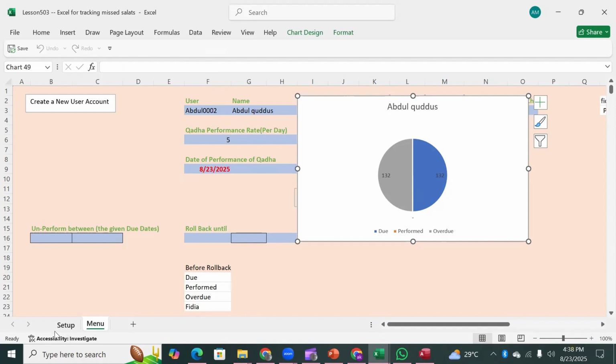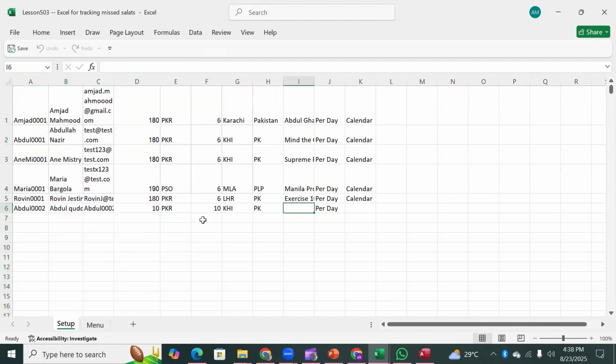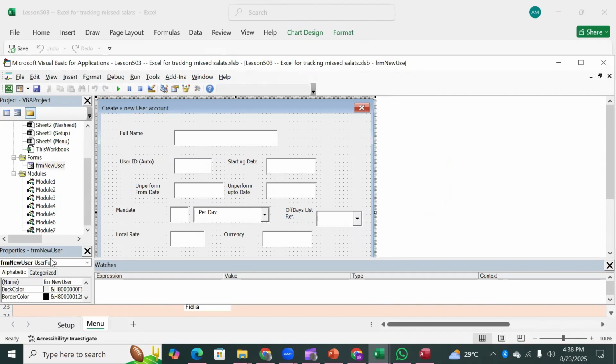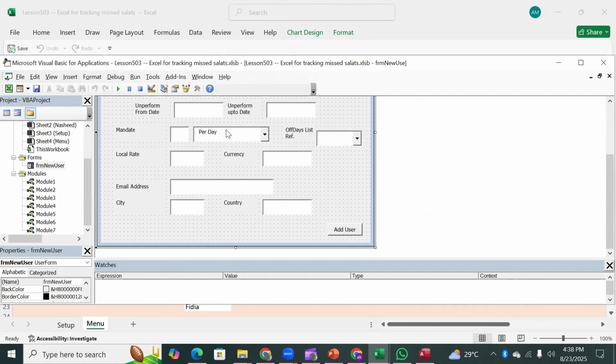Why? Because in the setup, this field remains empty, and that is the title description. So we should have a title description field in our form. If we do not have that, how would it be added? So we have to add a field in here for the title description,